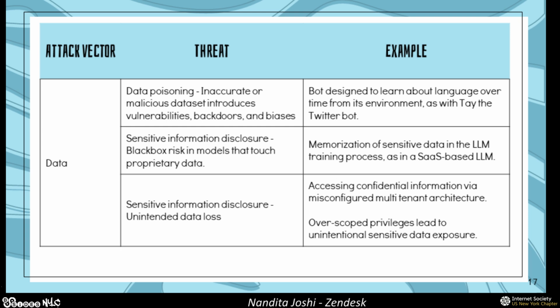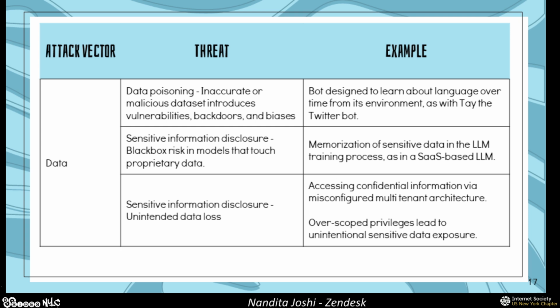The other one is overscoped privileges, and you can think about this more from an internal implementation point of view. Say you have a custom GenAI implementation, and you want it to read data from a very specific Slack channel, for instance, and work off the data it gets from that.